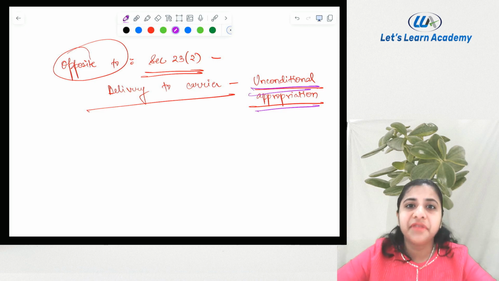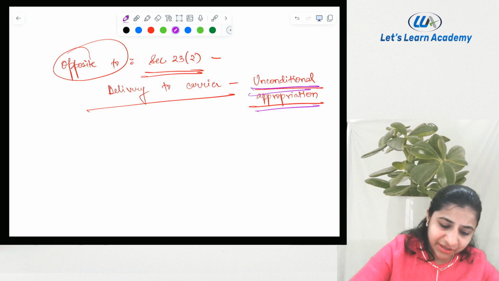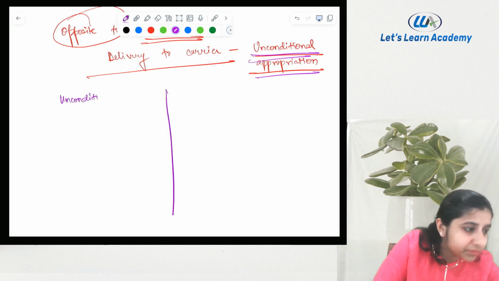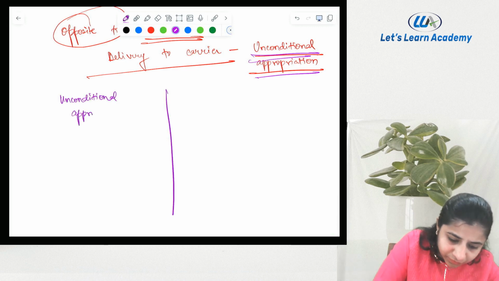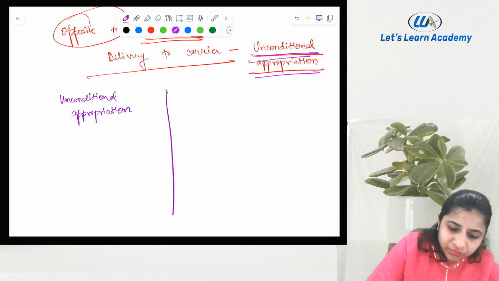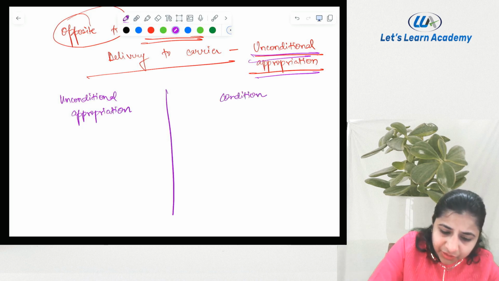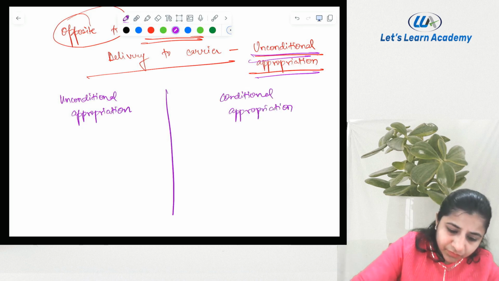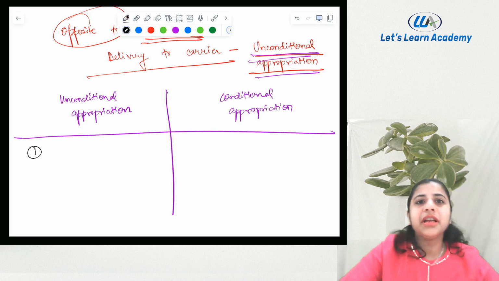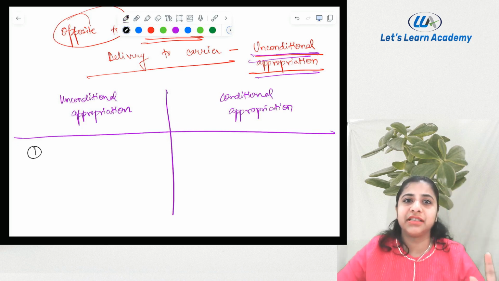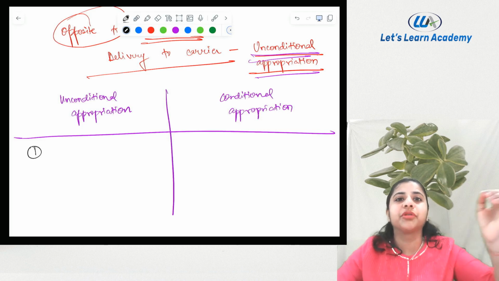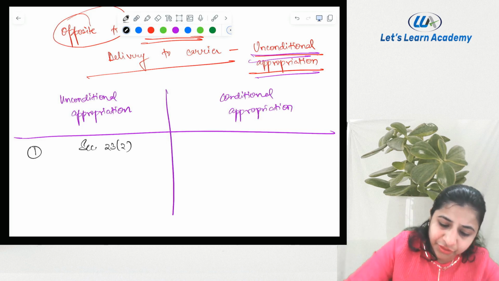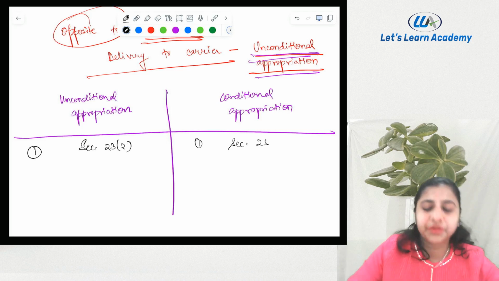Is it very clear? Very, very, very clear, everyone. Yes. So one side write down unconditional appropriation. And the other side write down conditional appropriation. फर्स्ट, ओके, ह्याच्यामध्ये डिफरन्स बिटवीन कधी तुम्हाला येणार नाही एक्झाममध्ये. We are writing so that you understand both the concepts very nicely. Is it clear? This is stated under section 23(2). This is stated under section 25.